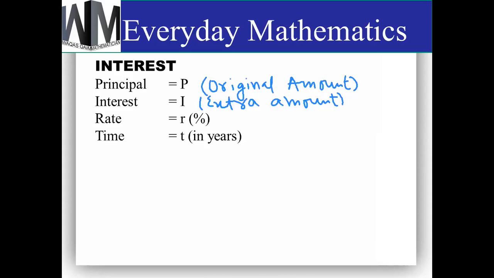And the last term we use is time. Time is always given in years, because rate is always given for a whole year. So that's why time has to be in years. If in any question time is given in months, then you have to convert that time into years. Is it clear to everyone?